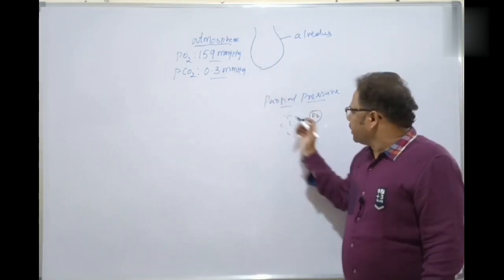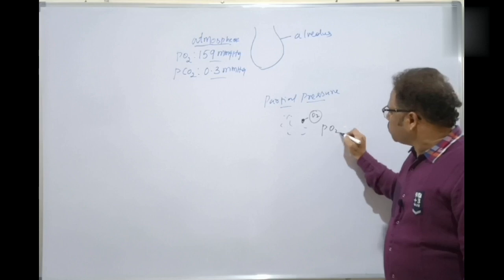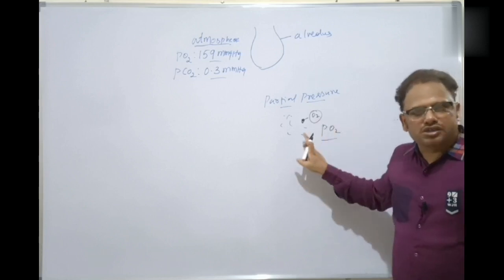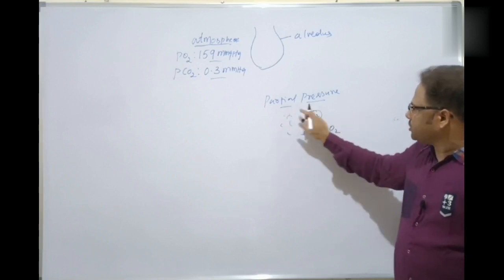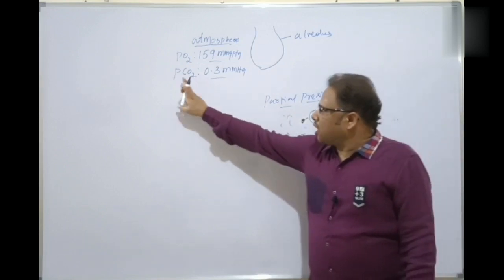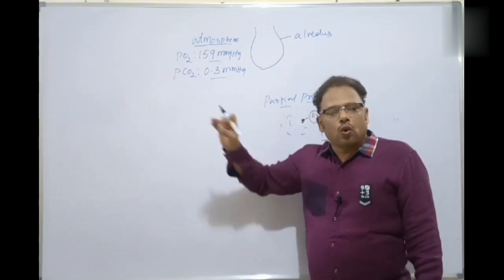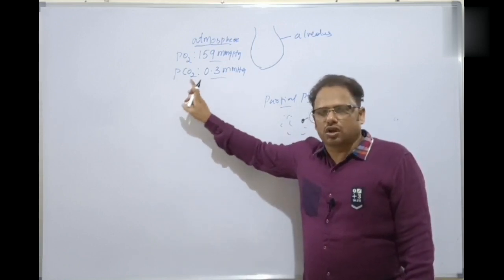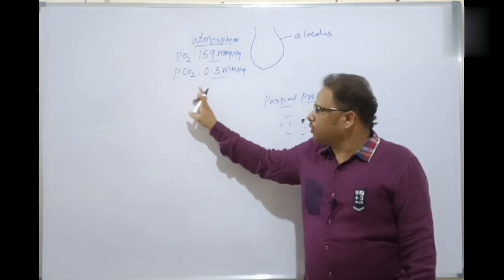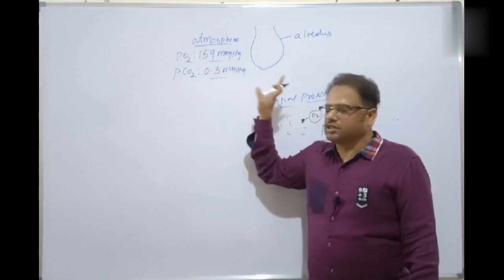This is indicated by PO2. What is PO2? The partial pressure of oxygen. P, small p, O2 is the partial pressure of oxygen. Likewise, partial pressure of carbon dioxide is the pressure exerted by the carbon dioxide in the mixture of gases called the atmosphere. That is 0.3 mmHg here.